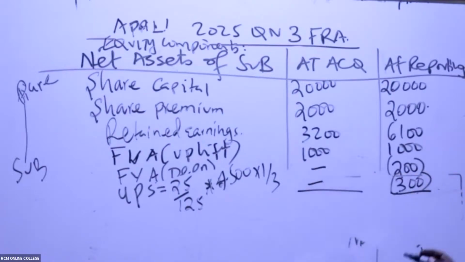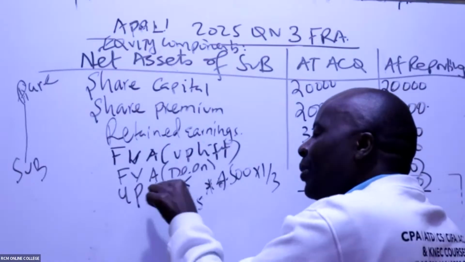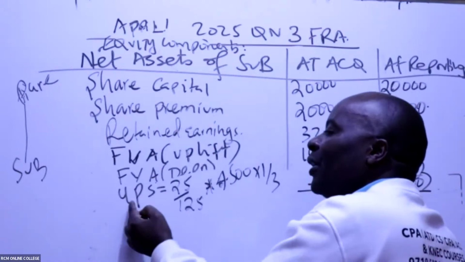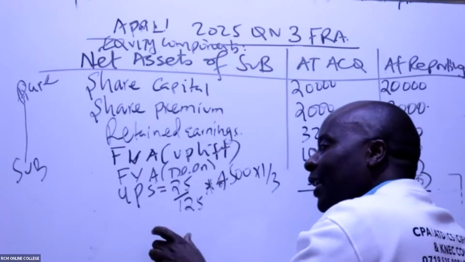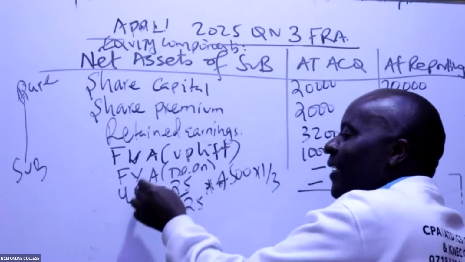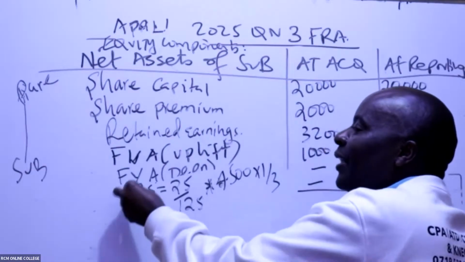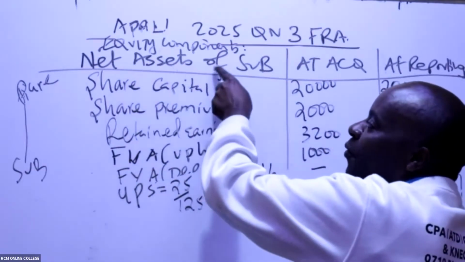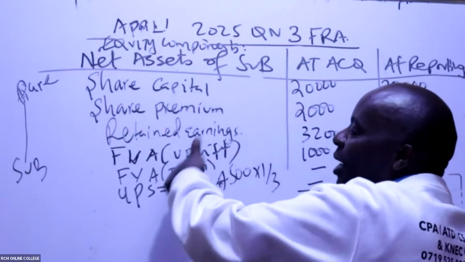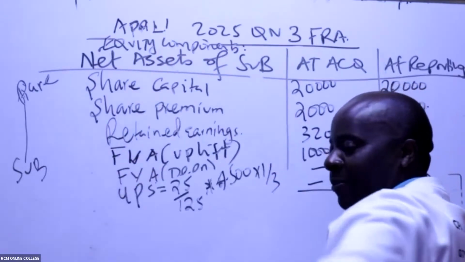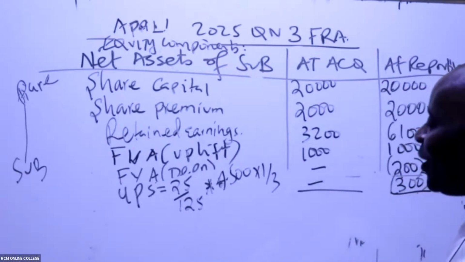But the most important thing is for us to remember UPS is upstream, even from the word up. UPS upstream, the subsidiary selling to the parent. If it was downstream, then this would not have fallen under net assets of the subsidiary. It falls under net assets of the subsidiary because the subsidiary is the one that earned the fake profit.